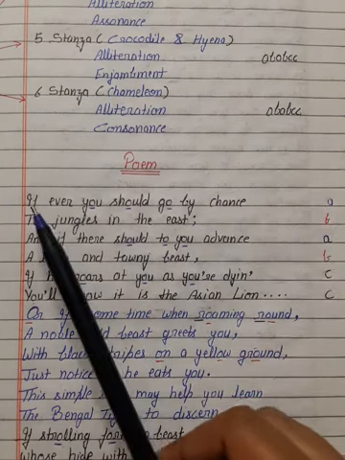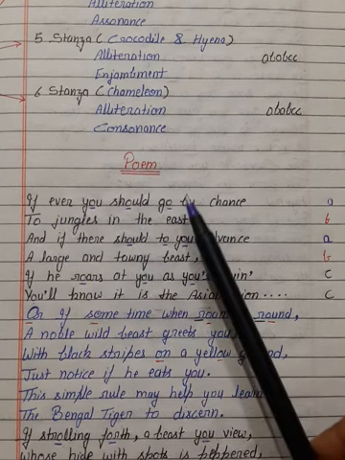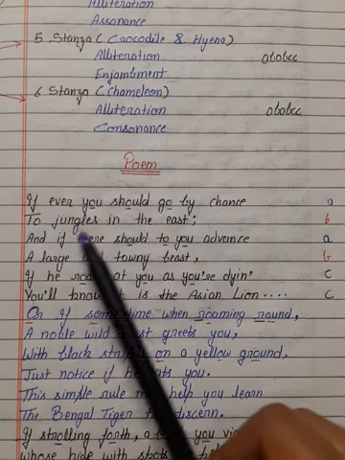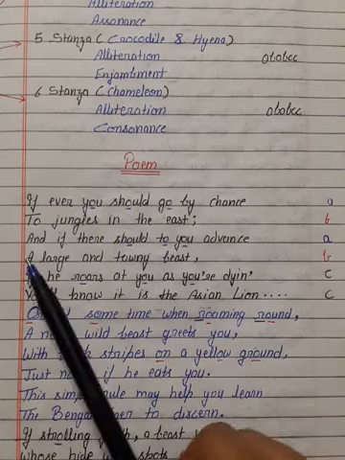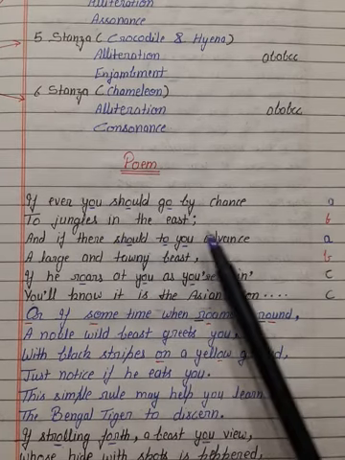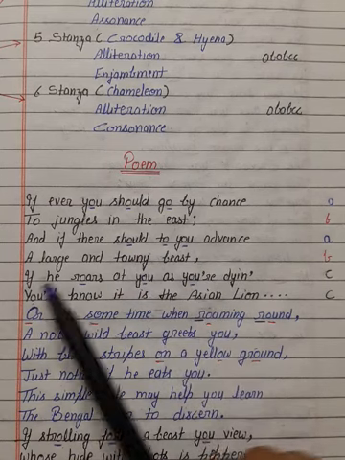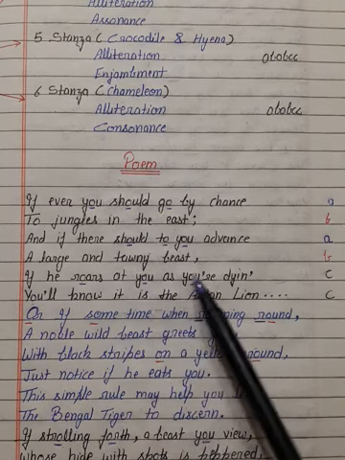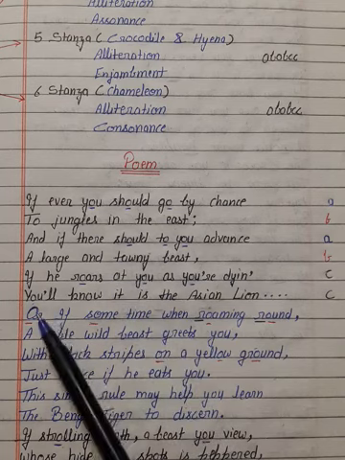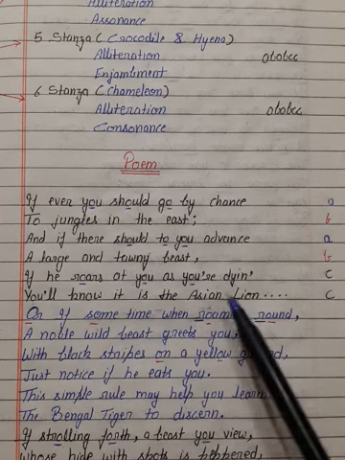In the first stanza: if ever you should go by chance to jungles in the east, and if there should to you advance a large and tawny beast, if he roars at you as you are dying, you will know it is the Asian lion.